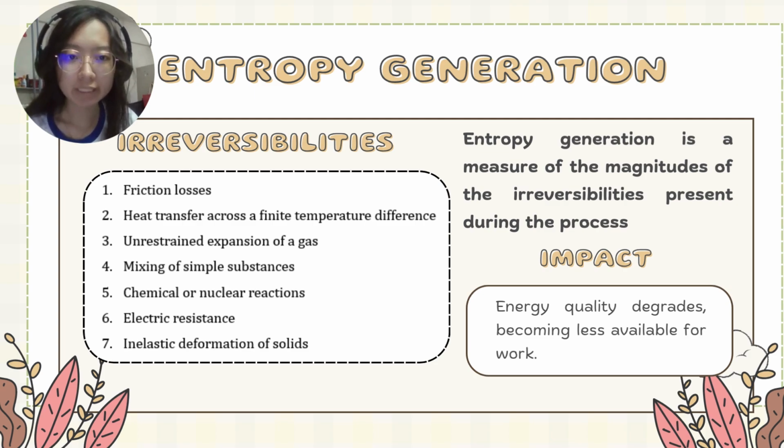Another critical aspect of the second law is entropy generation. Entropy generation is a measure of the magnitude of the irreversibility present during the process. Irreversible processes such as friction, unrestrained expansion, or heat transfer through a finite temperature difference all contribute to entropy generation. This irreversibility will directly contribute to the degradation of the performance of engineering systems. Hence, the second law sets the limits to efficiency.